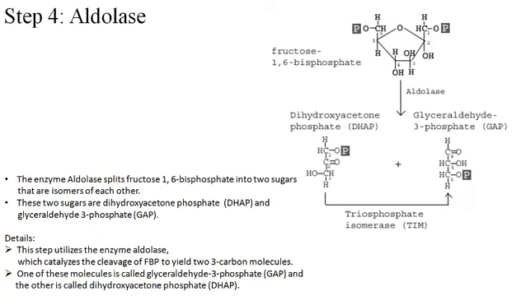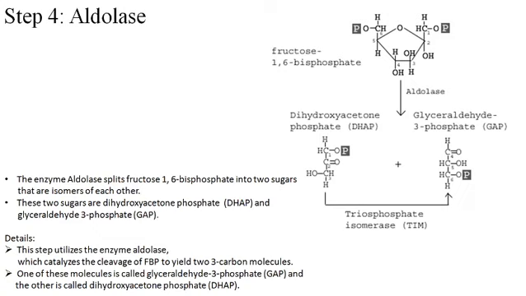Now come to step number 4, which happens because of the enzyme aldolase, which is a reversible enzyme. It is a wonderful enzyme because it works in both ways. It helps in the condensation of the substrate into the product, and also degrades its substrate into the product.